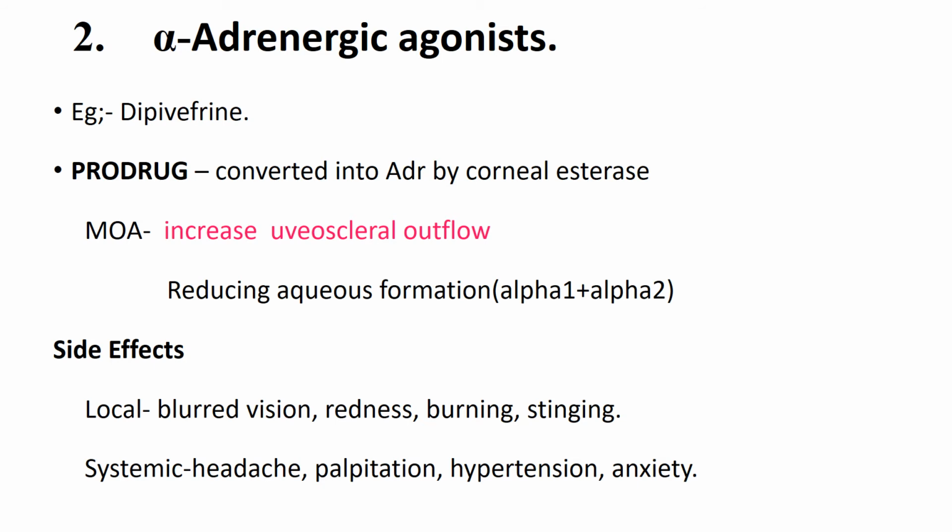Here dipivefrin is converted into adrenaline by corneal esterase, because adrenaline as such has a very poor corneal penetration. Its major mechanism of action is it increases the uveoscleral outflow, and also it reduces the formation of aqueous humor by acting as agonist on the alpha 1 and alpha 2 receptors located on the ciliary body. It produces systemic as well as local side effects: palpitation, hypertension, anxiety and blurred vision, redness and burning and stinging sensation.